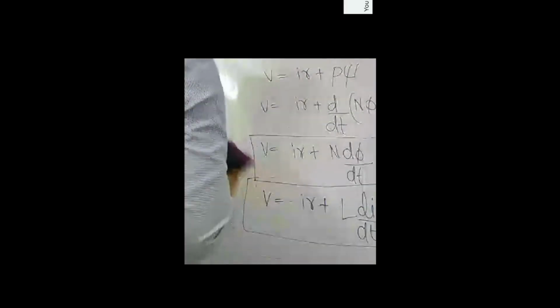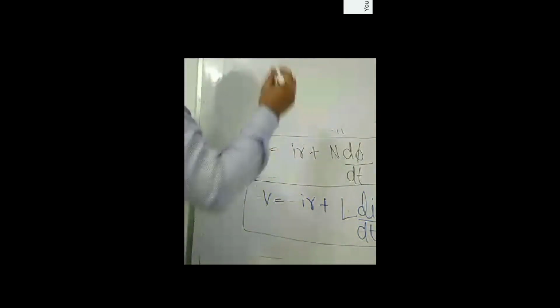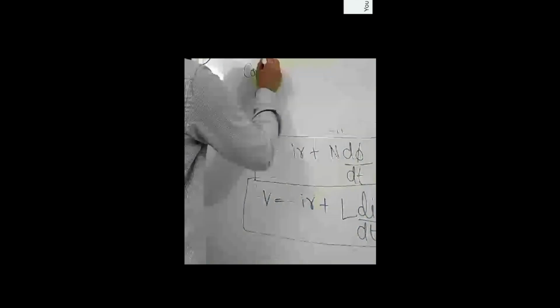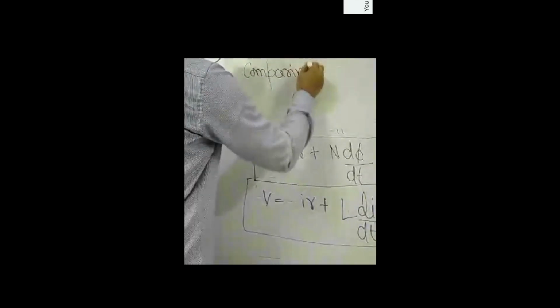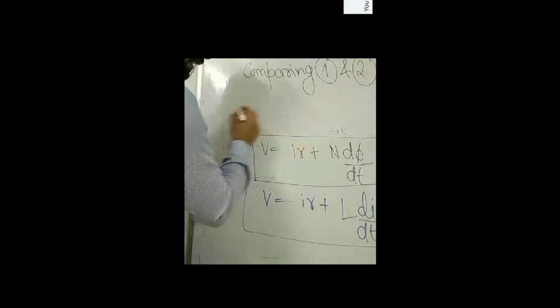Now after comparing 1 and 2, what will we get? Comparing 1 and 2, we will get N d phi upon dt is equal to L di upon dt.